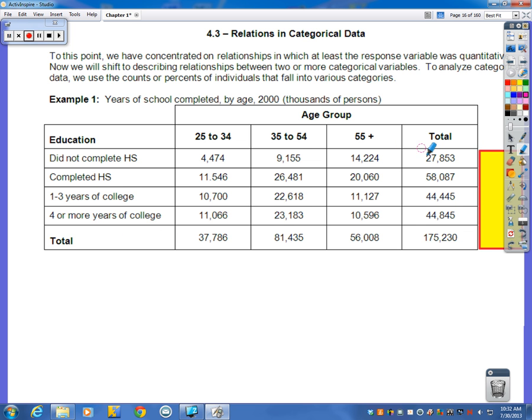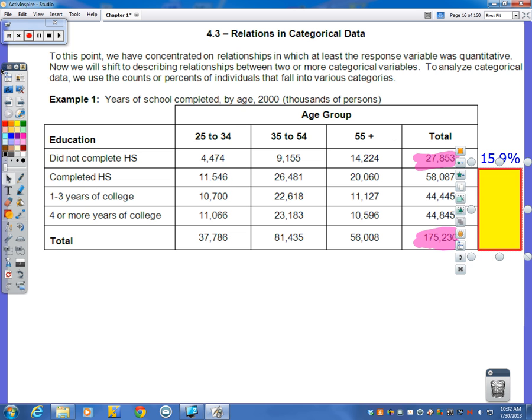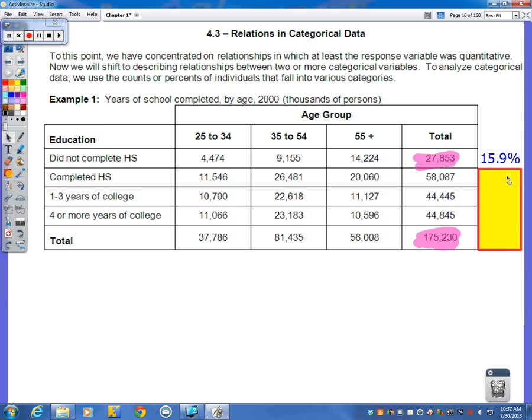For did not complete high school, I've got 27,853 out of 175,230, which gives 15.9%. So 15.9% of the 175,230 people did not complete high school, regardless of age.